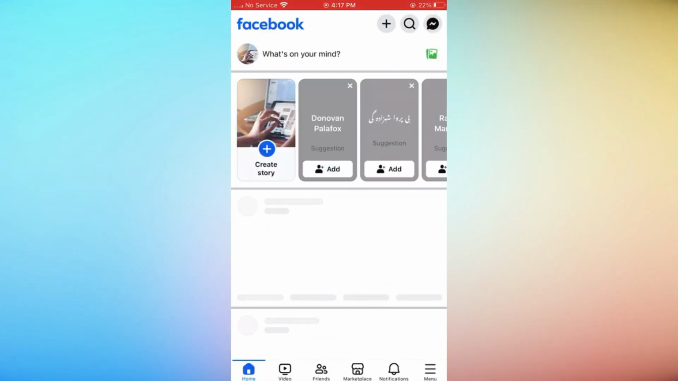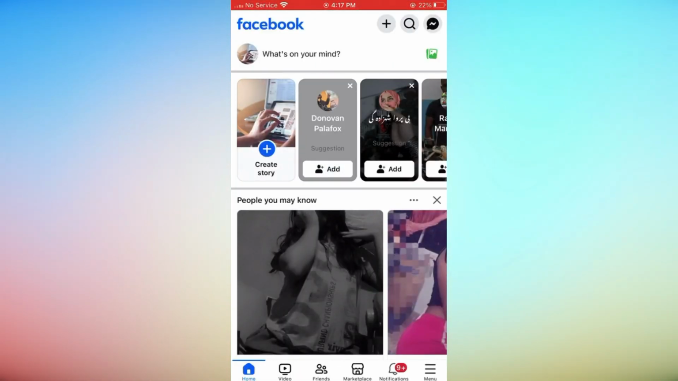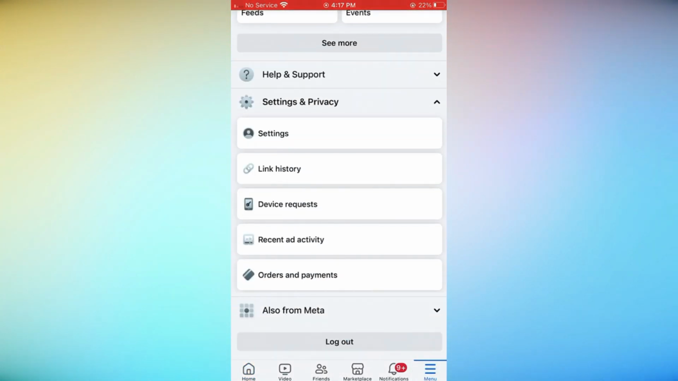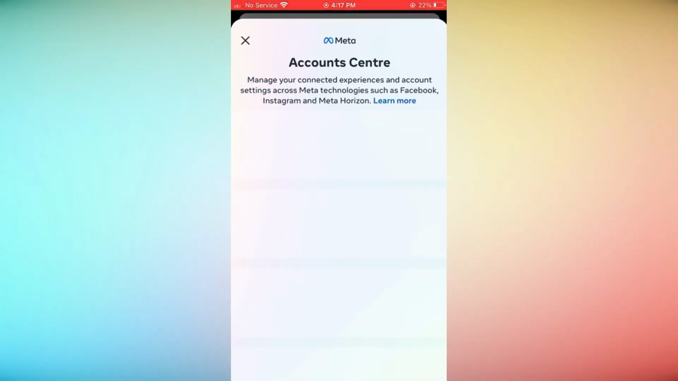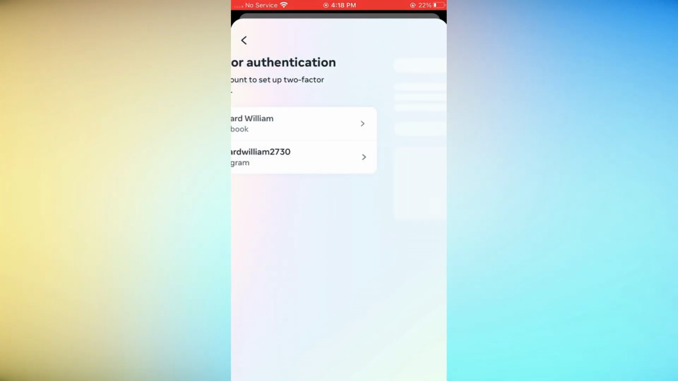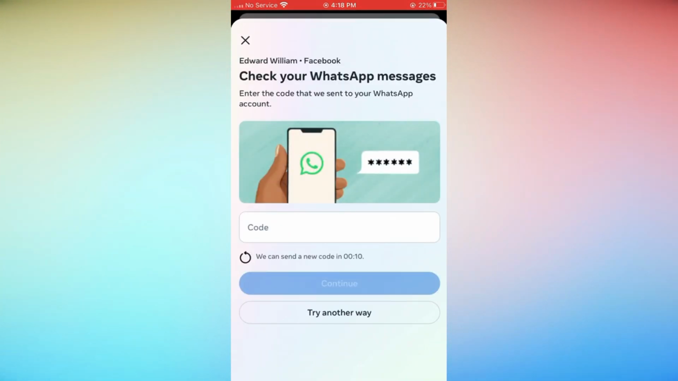Open Facebook. Go to the menu by tapping the three lines, then Settings and Privacy, and Settings. Under Security and Login, tap Two-Factor Authentication, then add a security method and choose Authentication app.